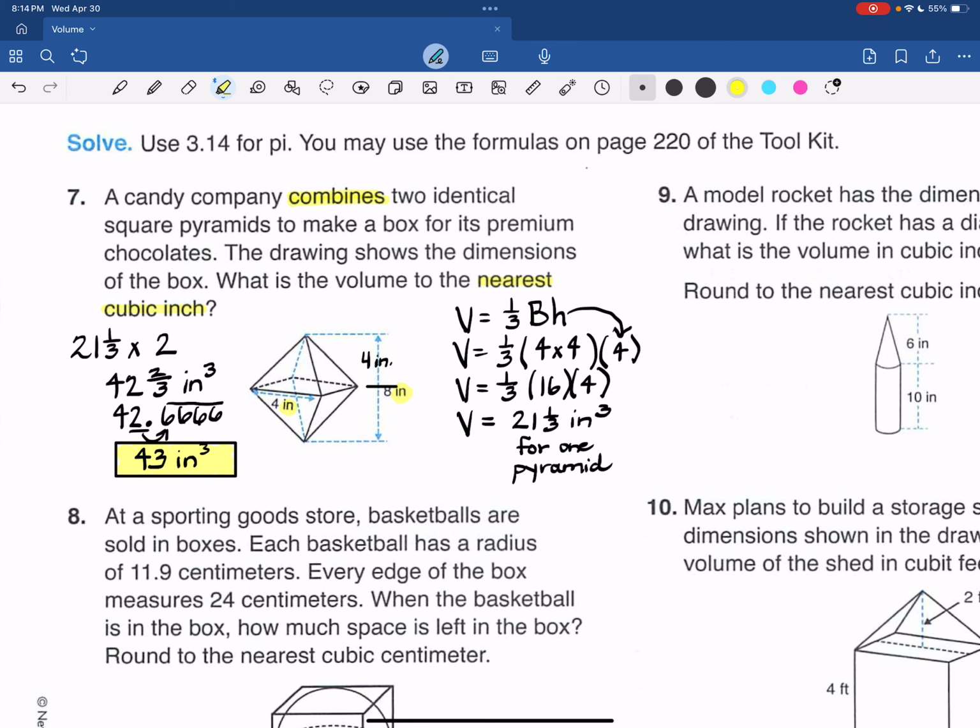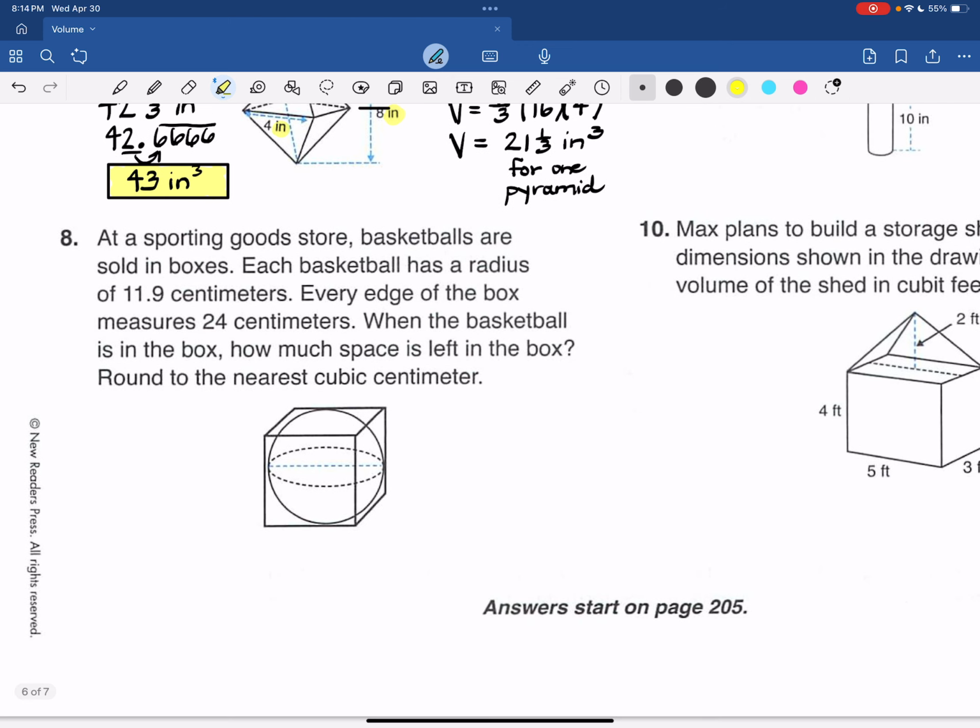Number 8. At a sporting goods store, basketballs are sold in boxes. Each basketball has a radius of 11.9 centimeters. Every edge of the box measures 24 centimeters. When the basketball is in the box, how much space is left, that's a subtraction word, in the box, round to the nearest cubic centimeter.